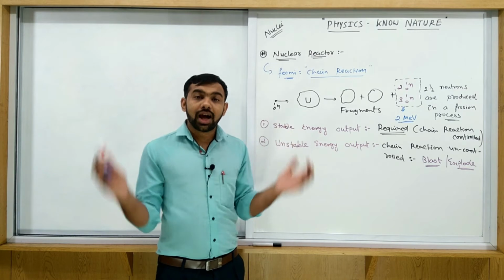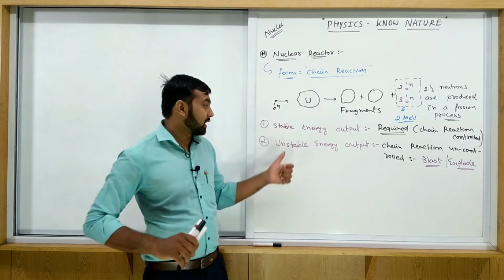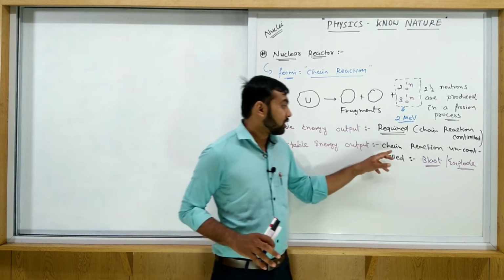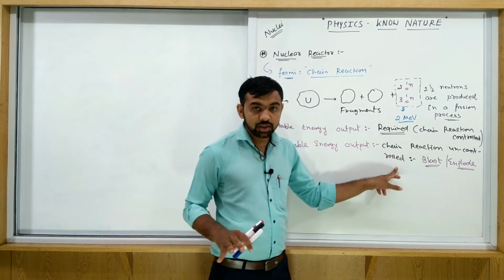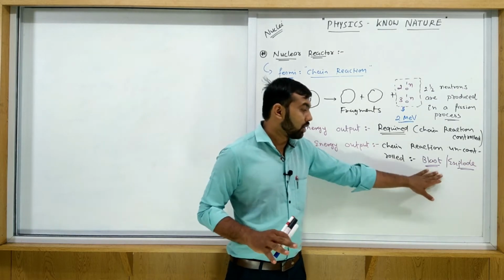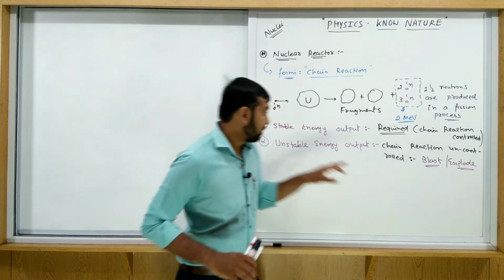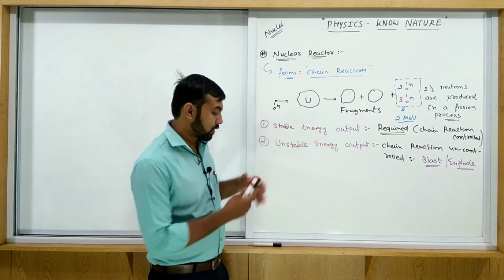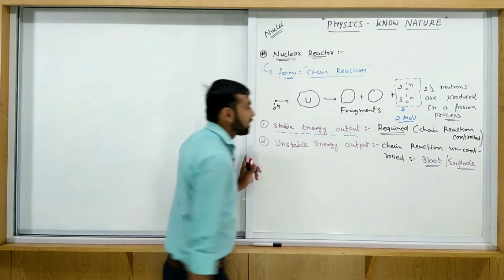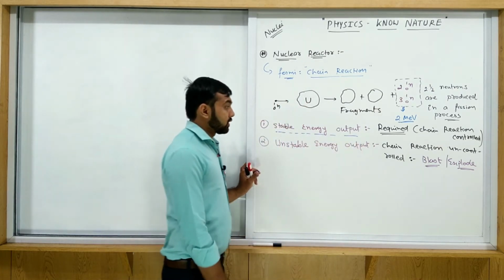To produce a large amount of energy at a time, so there is an unstable energy output inside the bomb. The chain reaction is uncontrolled inside the bomb, and finally the bomb will blast. But if you consider the reactor, what do we require here? Stable energy output.